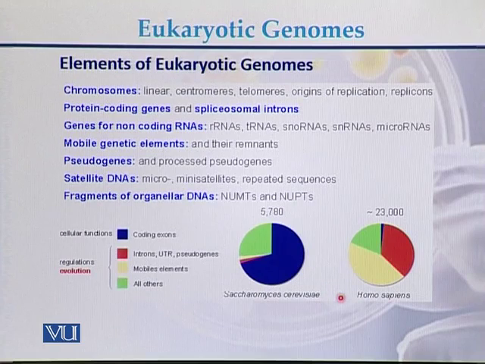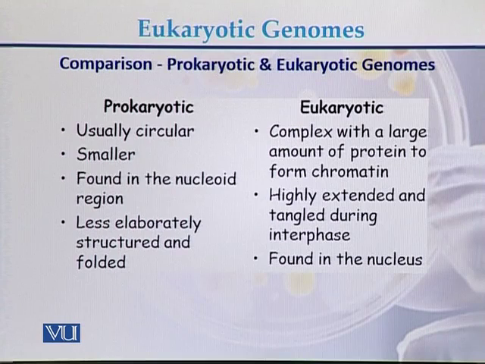One genome is of a yeast, which is a eukaryote, and the other genome is of humans, which is also a eukaryote. In case of humans, we see that most part of the genome is non-coding. Just 1.5 up to 2% of the genome is coding, while the remaining genome is non-coding. While in case of yeast, most part of the genome is coding.